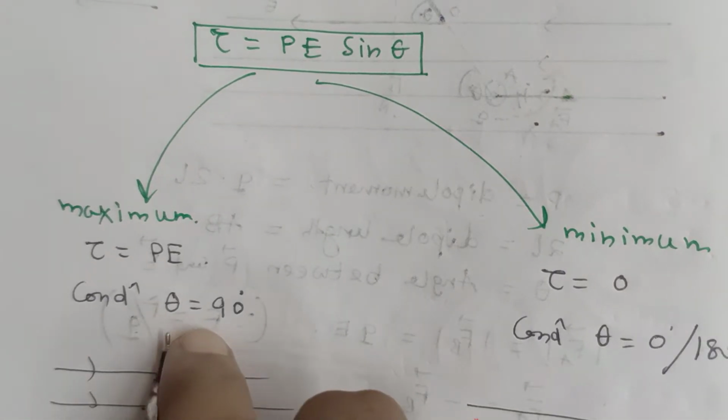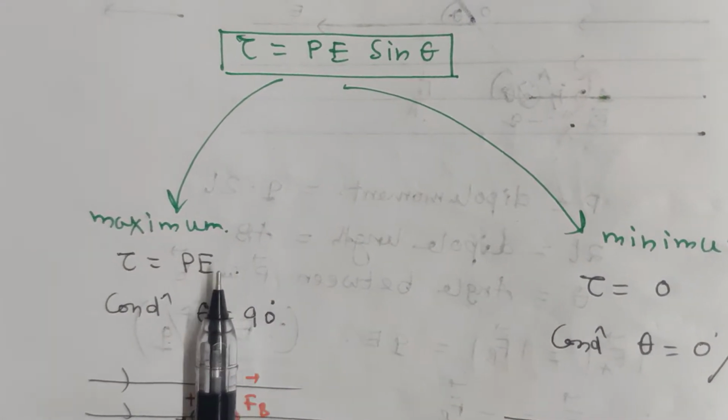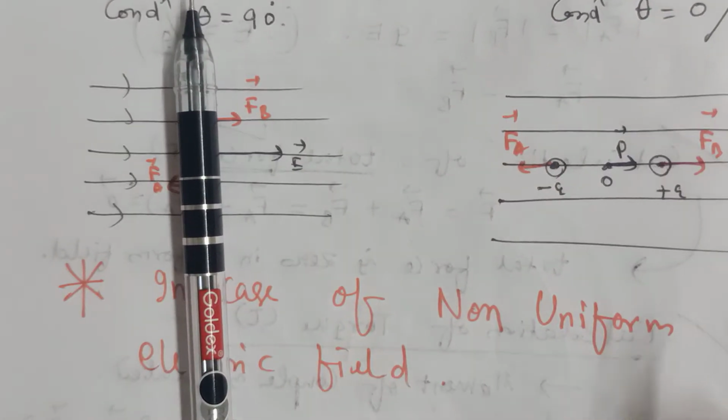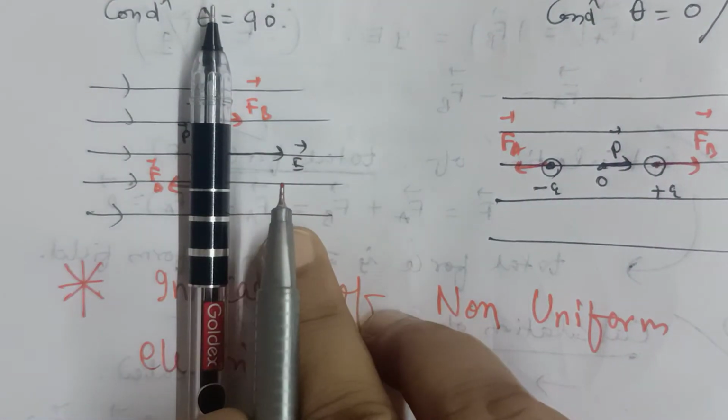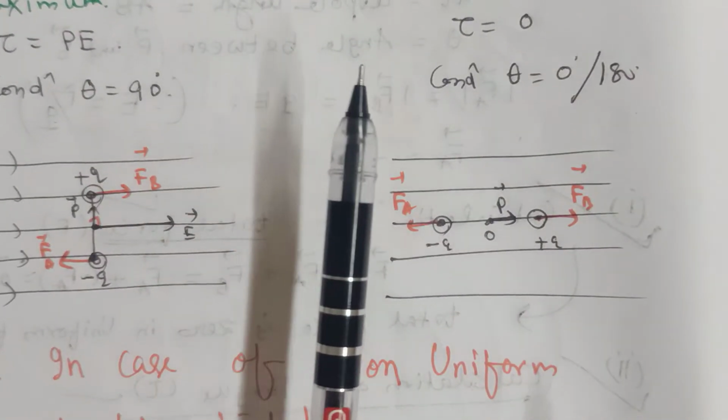At this point the force will be here, and below this point the force is here. These two forces make a moment of couple, and this dipole will rotate in the given electric field with a maximum torque, that is equal to PE. Now you see this other figure.